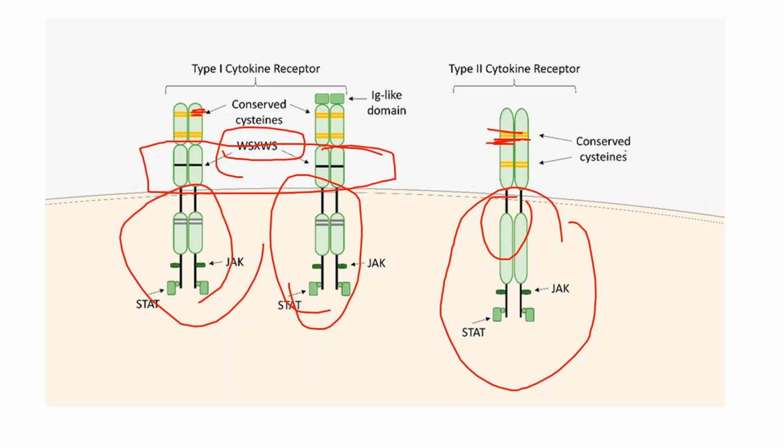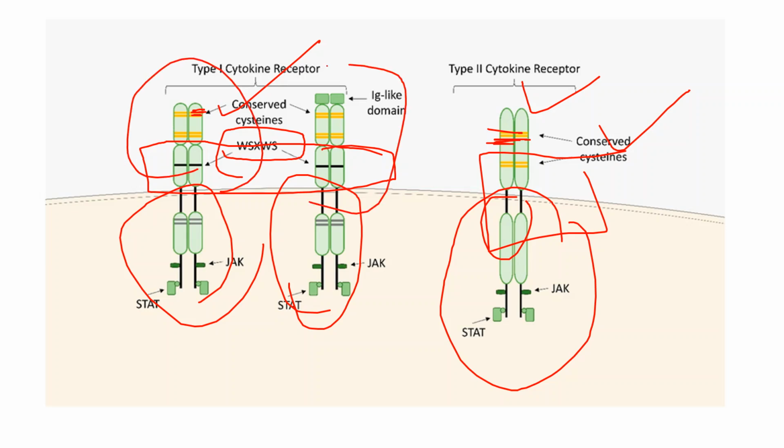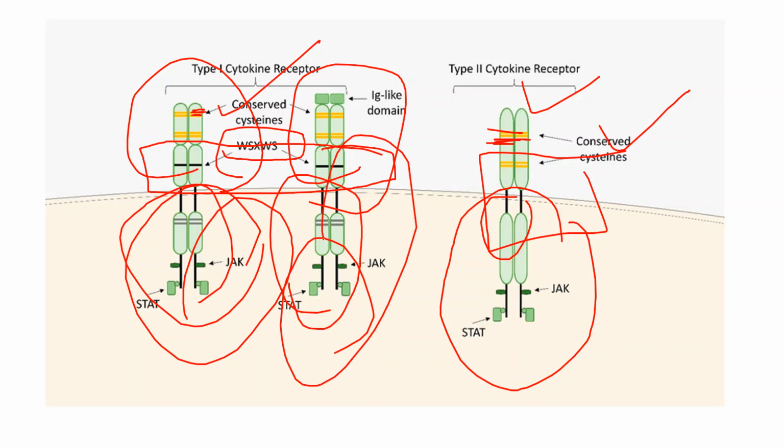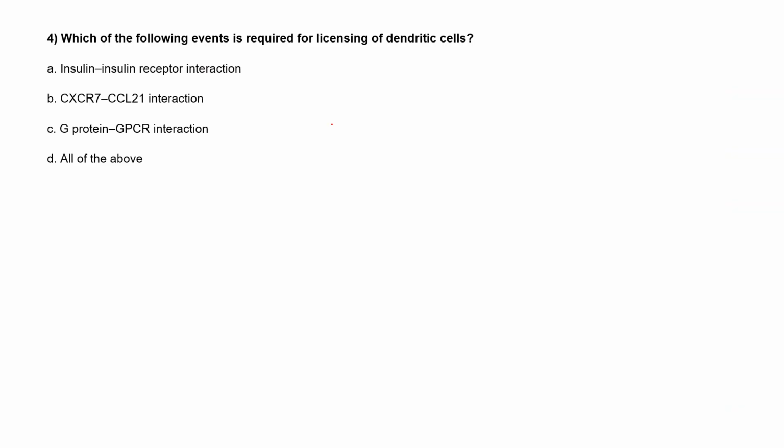It is not present in type 2 cytokine receptors. They have the conserved cysteine which is present in both type 1 as well as type 2, and this is in the extracellular domain. They are not asking about the intracellular domain. In the extracellular domain, all other structures are similar except the WSXWS, and other than that they have the common conserved cysteine, right?